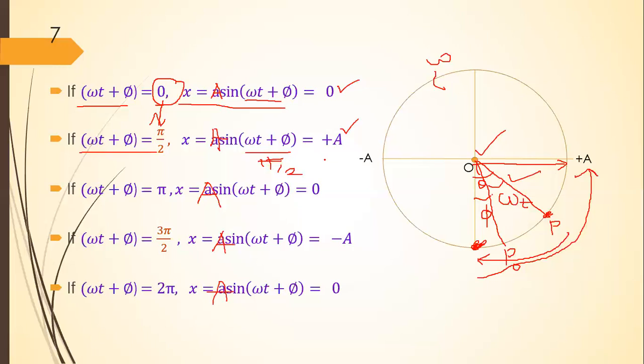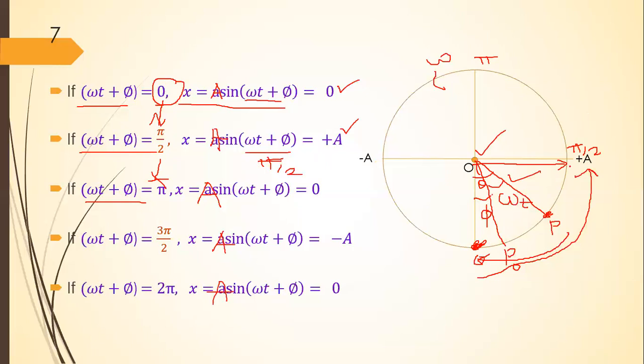Now, when this angle phase changes from pi by 2 to pi, means when this particle P moves from this pi by 2 to this position, which will be pi. When this particle moves, this is the 0, angle 0.